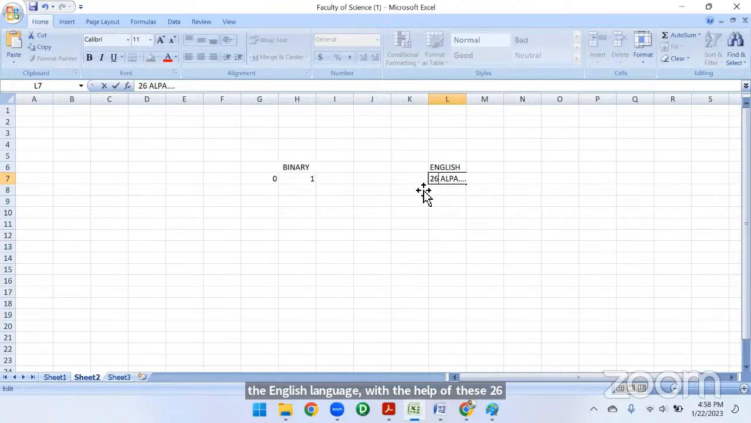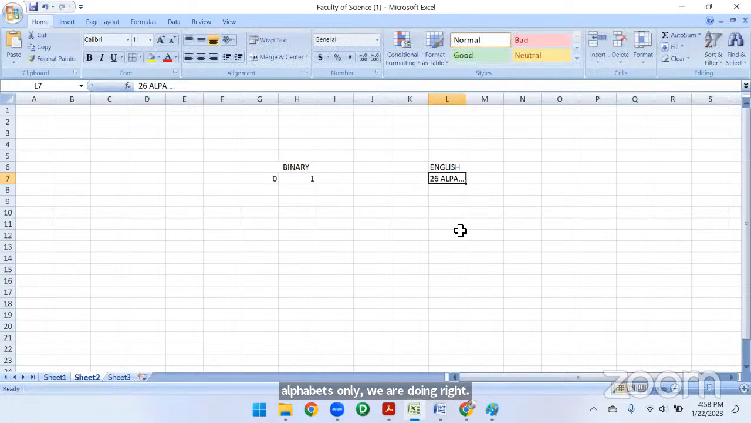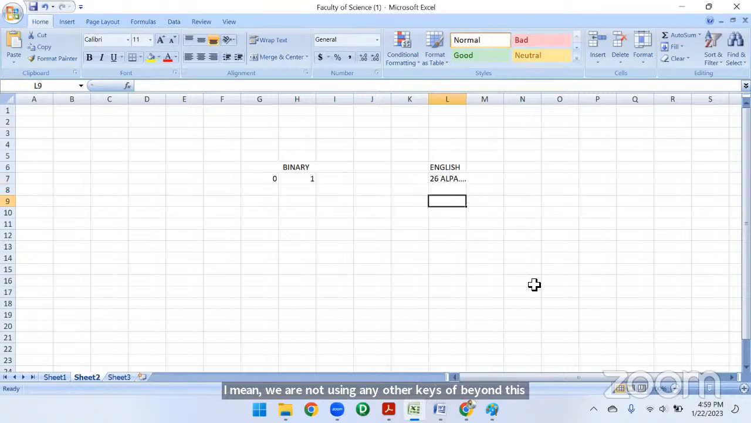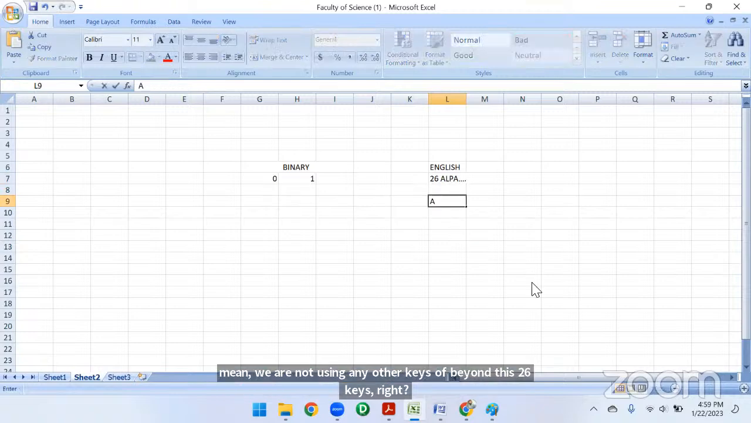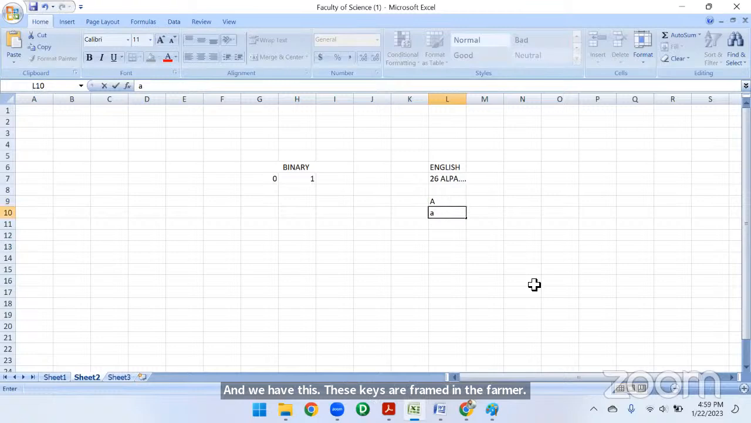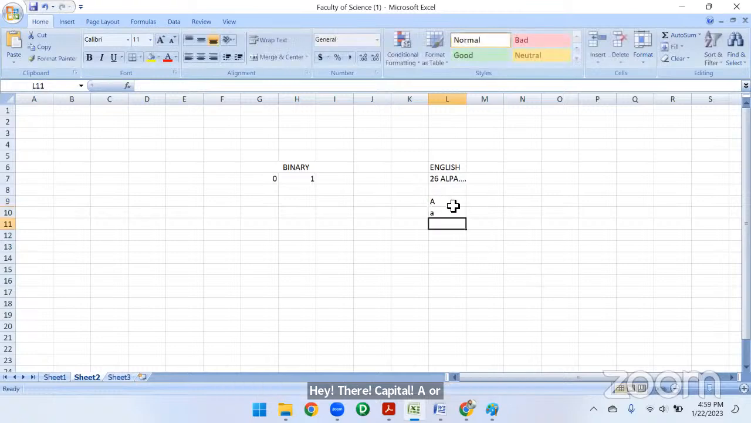So these 26 alphabets are called reserved words, reserved alphabets, reserved keys, we call it. We call them reserved keys, right? Without using reserved keys we can't do anything; we are not using any other keys beyond these 26 keys, right? And these keys are framed in the form of either capital A or small a. We are going to display them, write them, or show them in this format only, right?